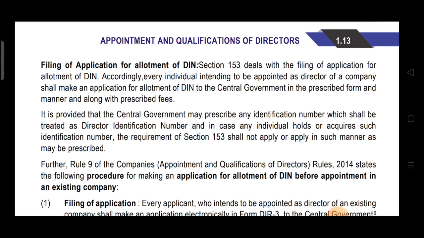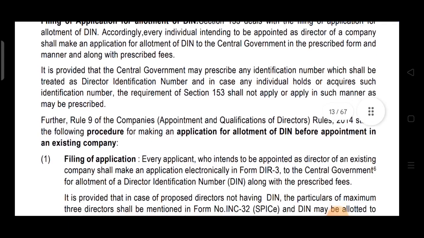So first he has to make an application in DIR 3, the prescribed form, to the central government. Prescribed form is DIR 3 only. He has to make an application in the prescribed form to the central government along with fees, and once the DIN is allotted to Mr. X, then he can be appointed as a director. Now there is one specific procedure that we'll discuss in detail.